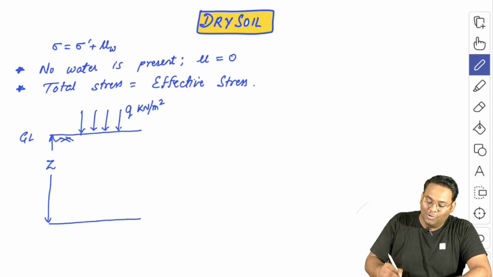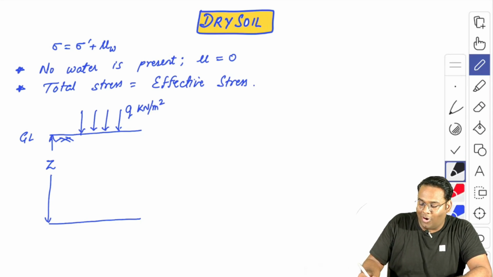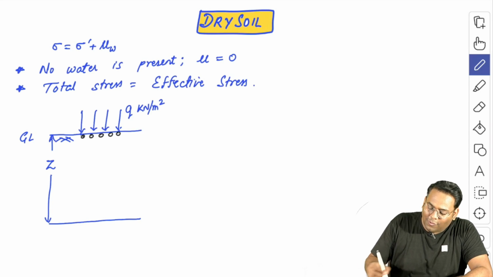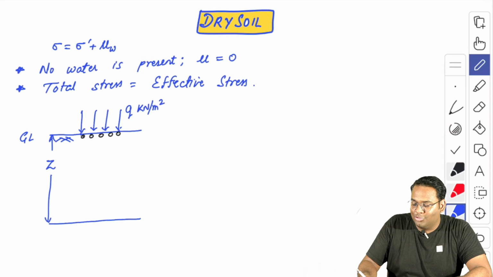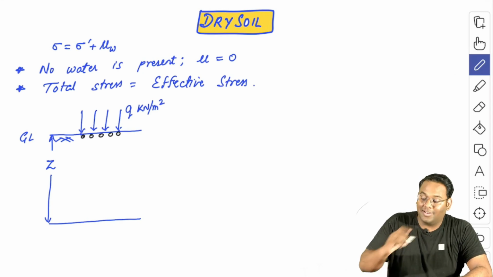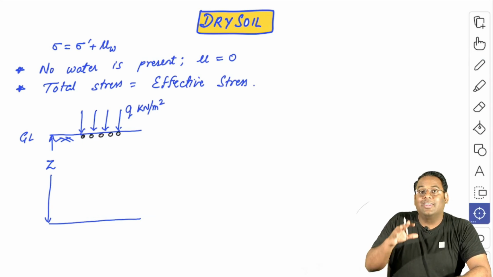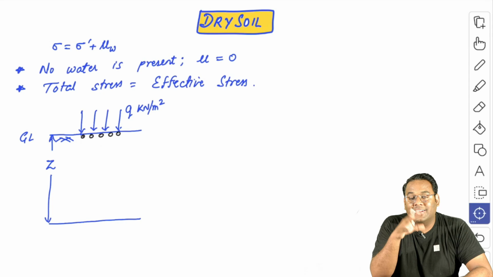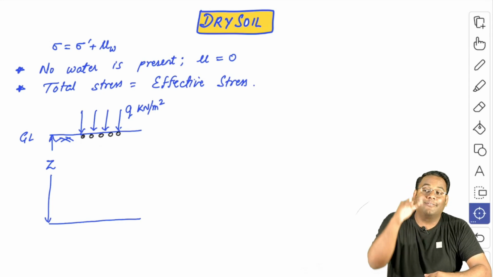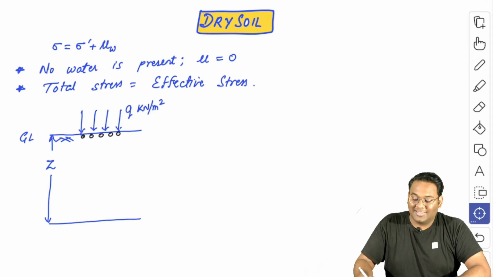Now, let us assume that I ask you what will be the stress acting on the solids that are present here. So what you can see is that there is no soil molecule or soil solid present above this top surface solids, but still as there is some external force acting on the soil top, these soil solids will experience some vertical force and that will be because of this external surcharge.